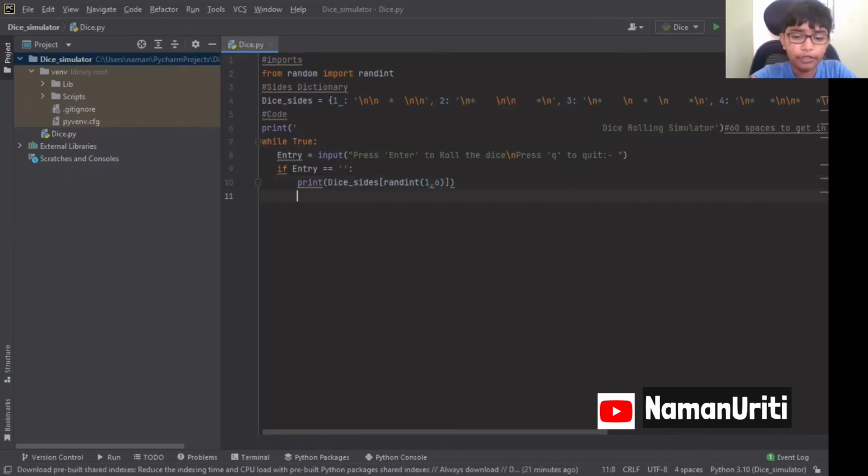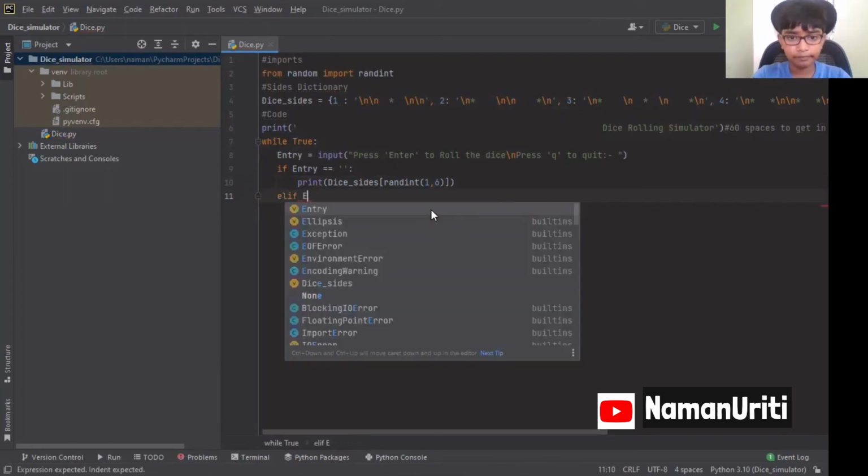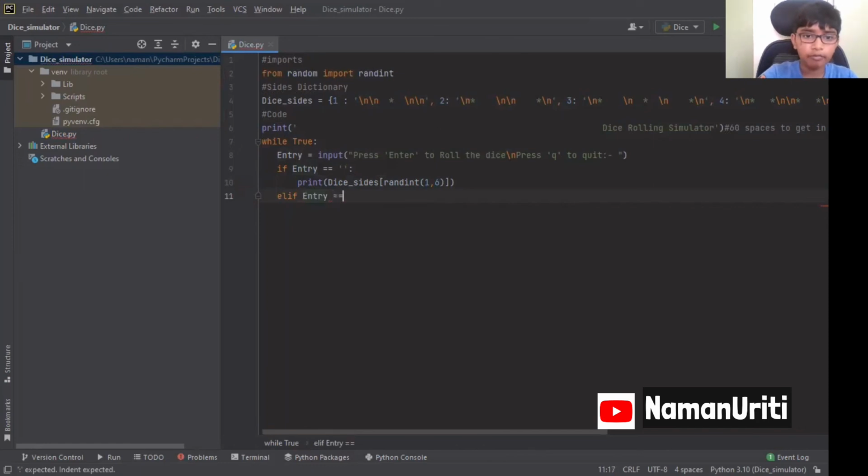And then we'll type an elif statement. Elif statement. Elif entry is equal to Q. Sorry. Then what to do?